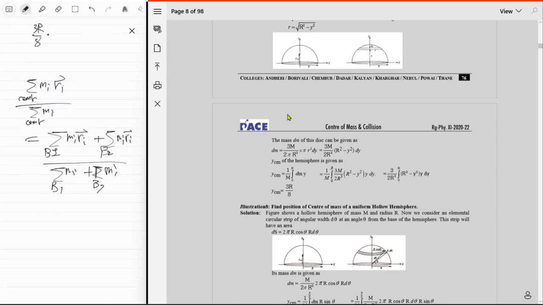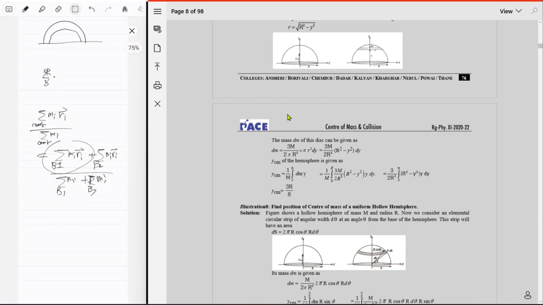And if you remember, this thing can be done as summation of m_i, which is the mass of body 1, times the coordinates of its center of mass. Which means you can actually treat the centers of mass as point particles to get the final center of mass, right? No big deal. Okay, so you got this thing done.